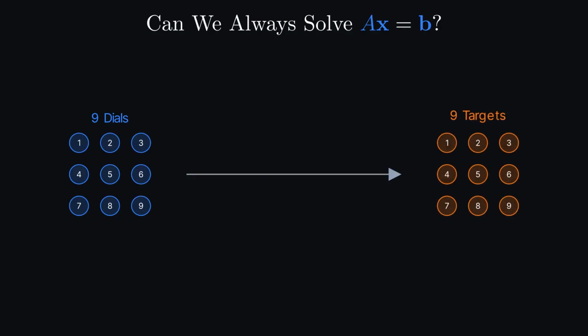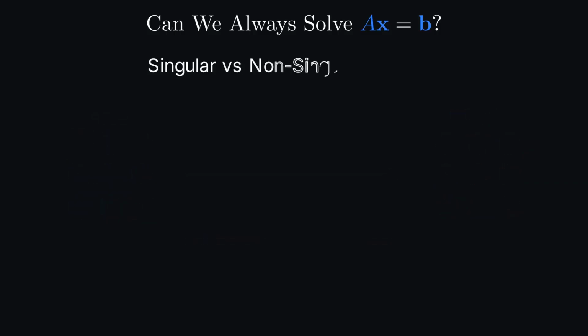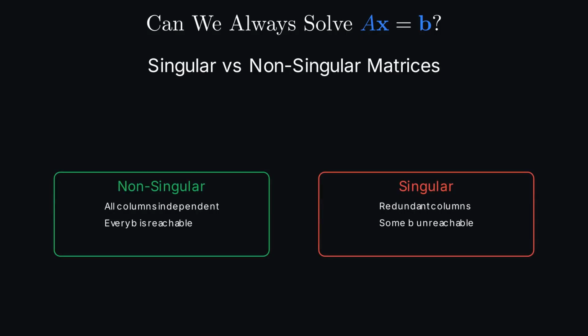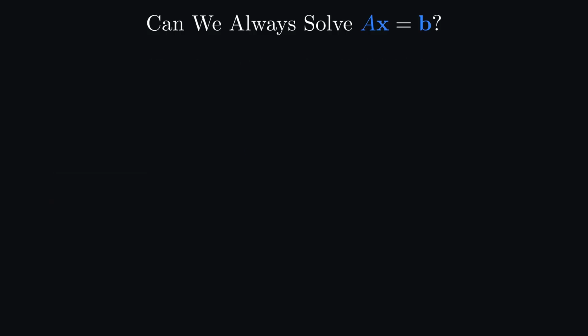Can we always solve AX equals B? Imagine you're an engineer with 9 dials controlling 9 targets. You'd expect to hit any combination of targets. But what if one dial secretly duplicates another? Suddenly, there are targets you can never reach, no matter how you turn those dials. This is the difference between a non-singular and a singular matrix, one of the most important ideas in all of linear algebra.